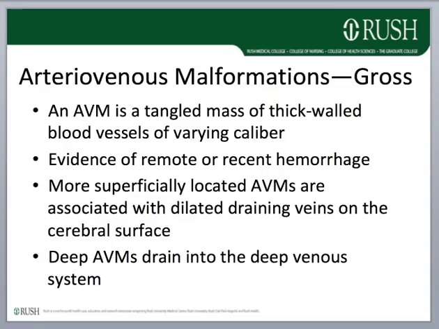Grossly, the surface of the brain in the region of an AVM contains dilated, thick-walled vessels which represent draining vessels of the lesion. On cut surface, AVMs consist of a tangled mass of blood vessels of varying diameter and wall thickness. There may be evidence of remote or recent hemorrhage or both. Superficial AVMs tend to have a broad base near the cortical surface where they drain into surface veins, whereas deeper lesions drain into the deep venous system.